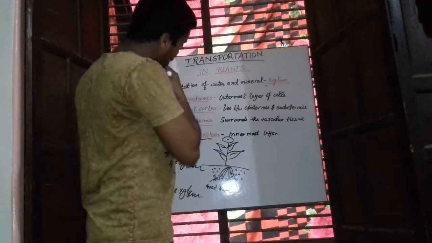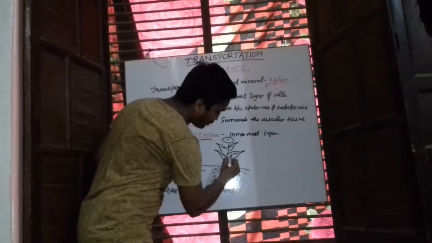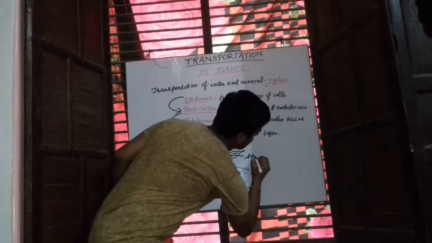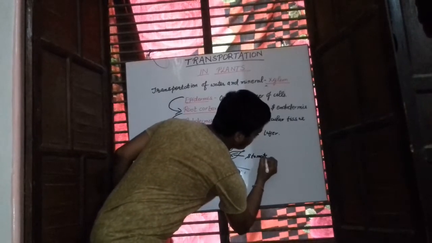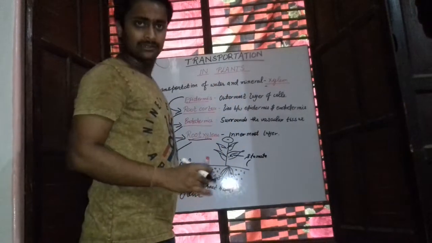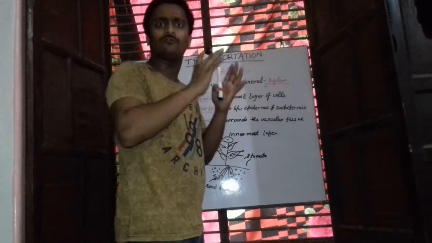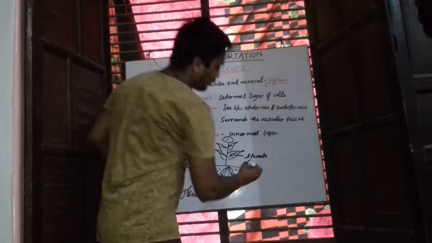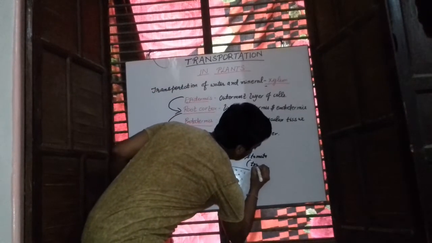Similarly here, the leaves have small pores called stomata. From these stomata, there is a continuous loss of water, and this continuous loss of water is called transpiration.